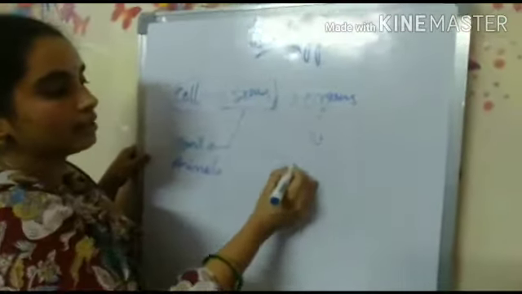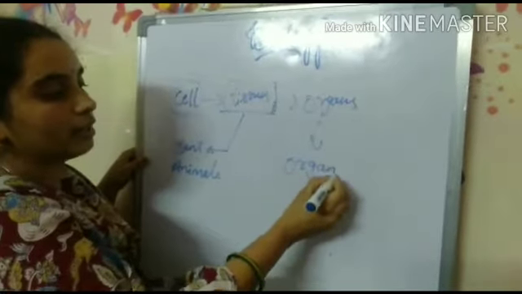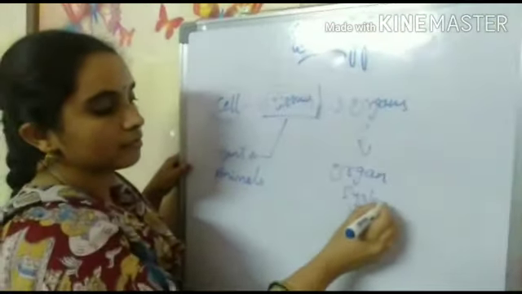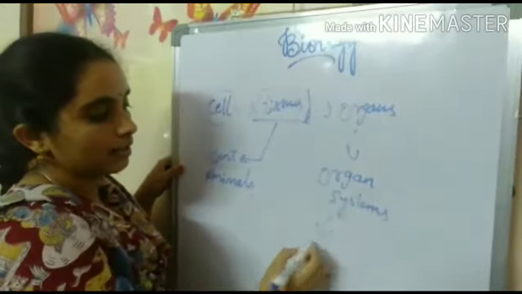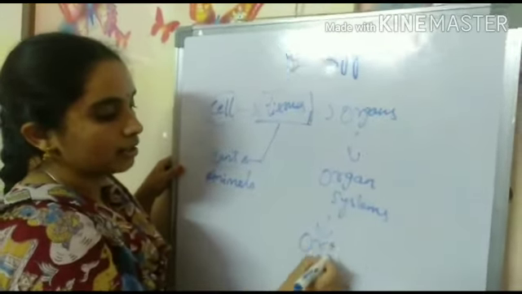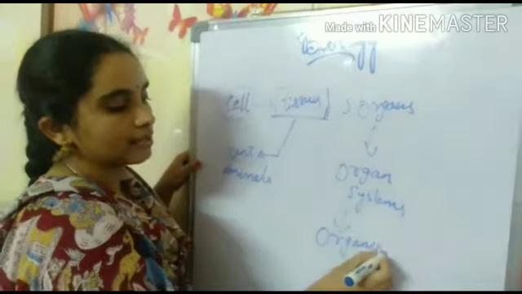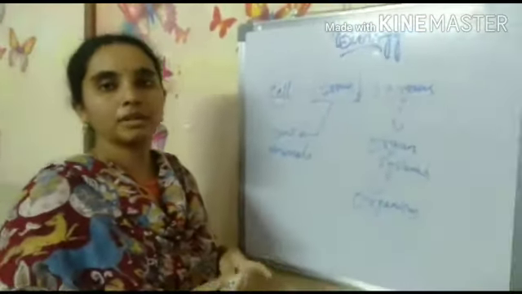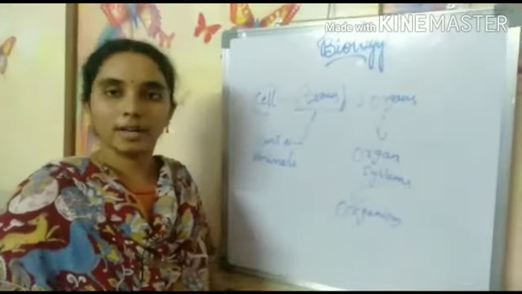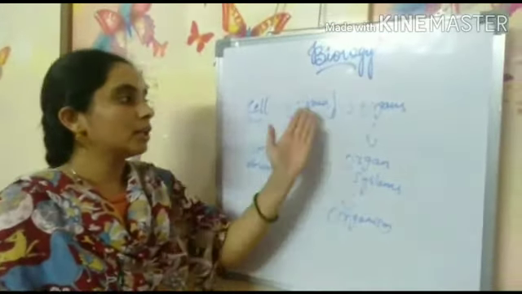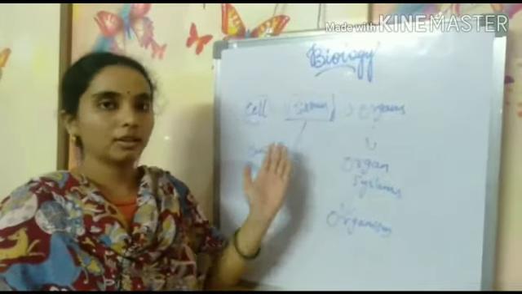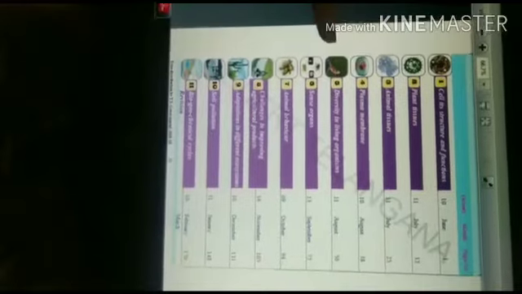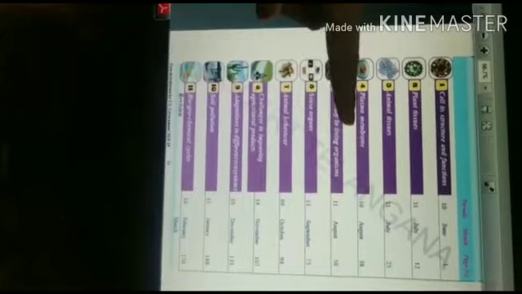So these organs all together make organ systems. Organ systems together make an organism, that is any organism, like any plant, any animal or human being that you are seeing is a whole organism. Okay, so about tissues we will learn.